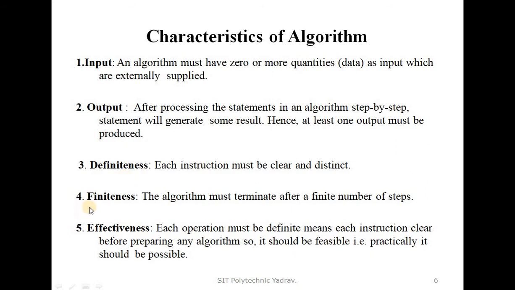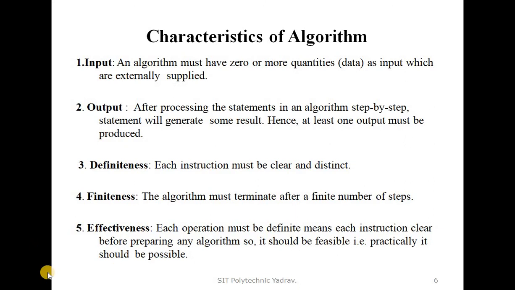Next, fourth, finiteness. The algorithm must terminate after a finite number of steps. It means that in an algorithm, when your steps are complete, at that time the algorithm terminates. So finiteness is a characteristic of an algorithm.